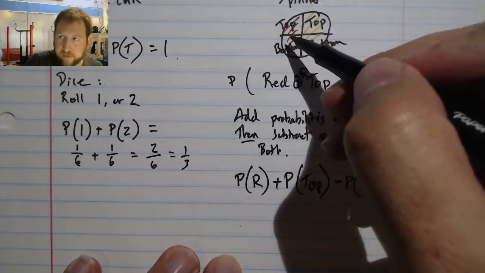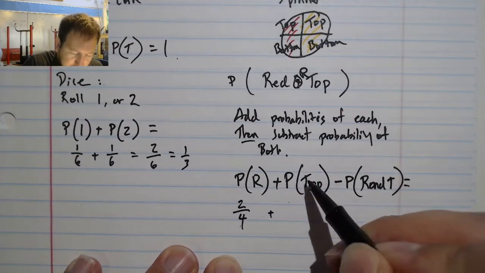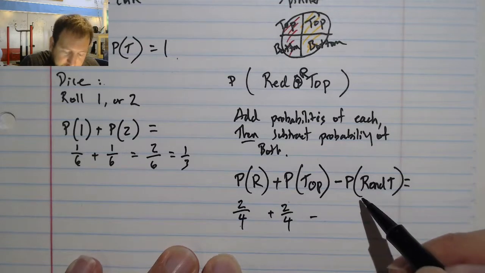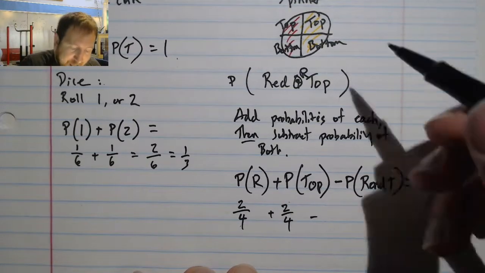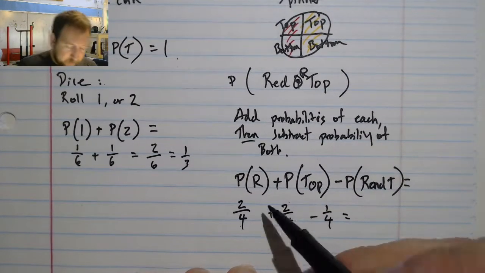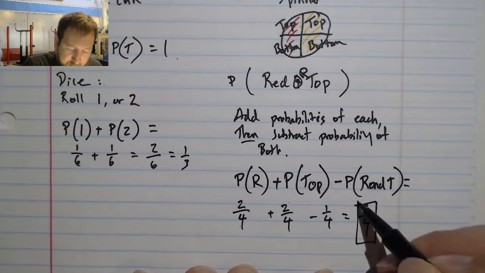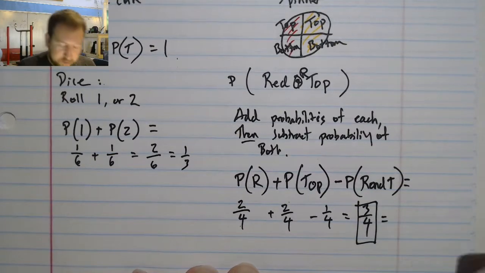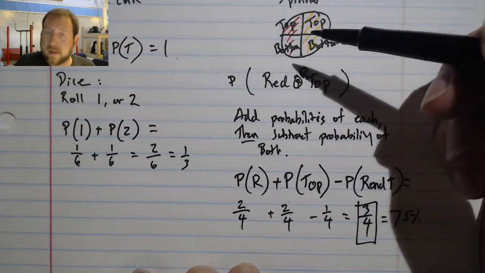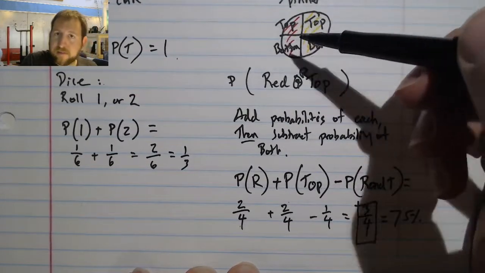For example, my probability of red, we can see, is 2 out of 4. My probability of spinning a top is 2 out of 4. And my probability of spinning a red and a top is 1 out of 4. If I do my math here, I get 4 out of 4 minus 1/4 is 3/4. My answer here is 3/4, or if I write it as a percentage, which I like to do, 75%. That's exactly what I should expect, since I can see that red or top would be 1, 2, 3 out of my total of 4 options.